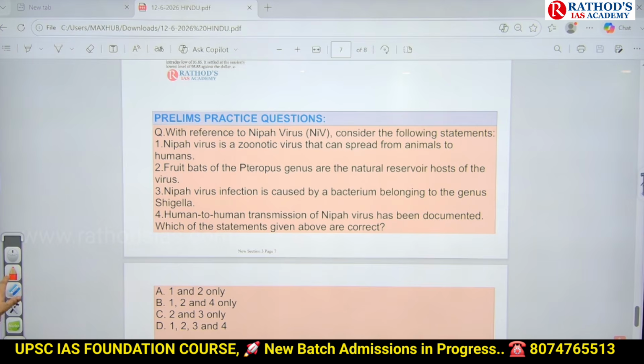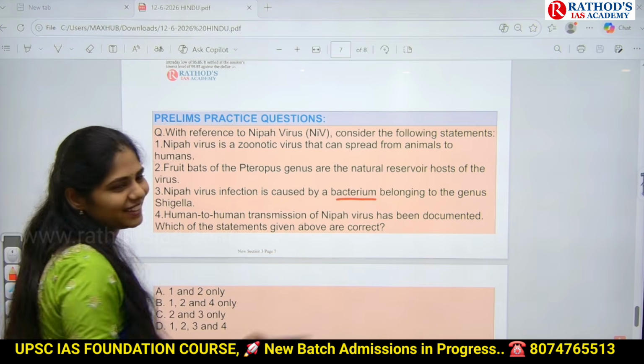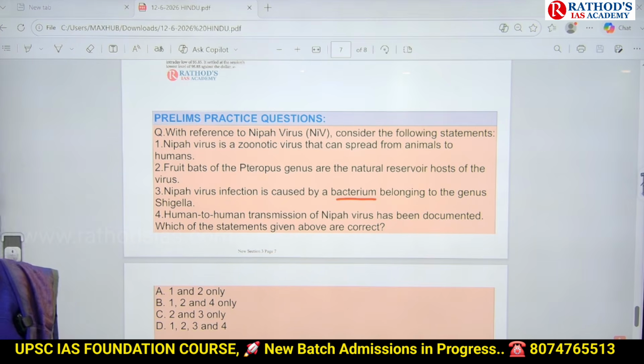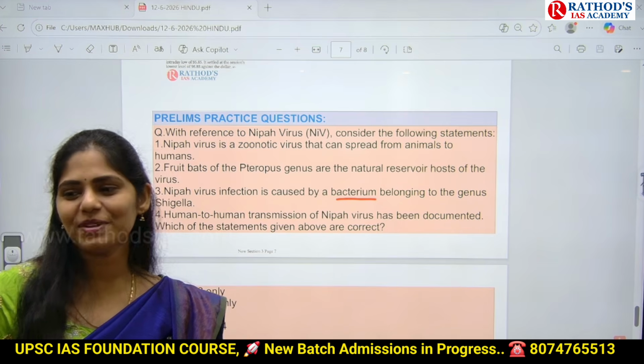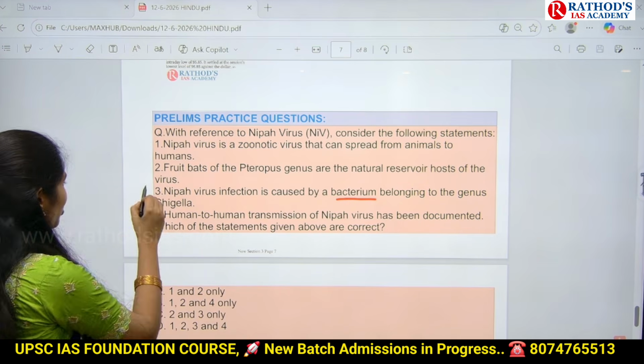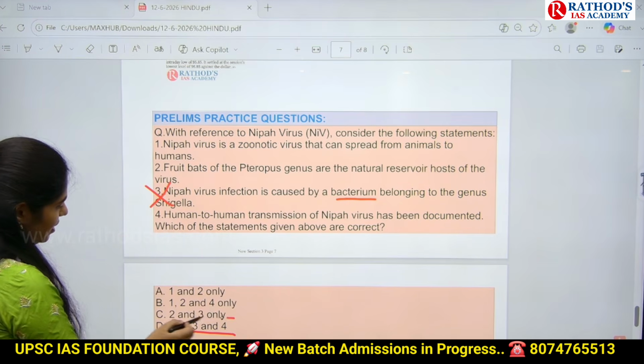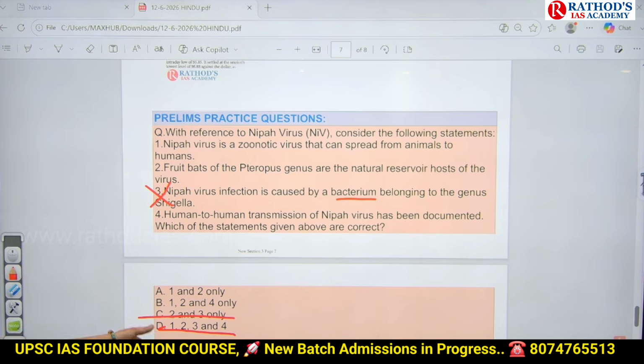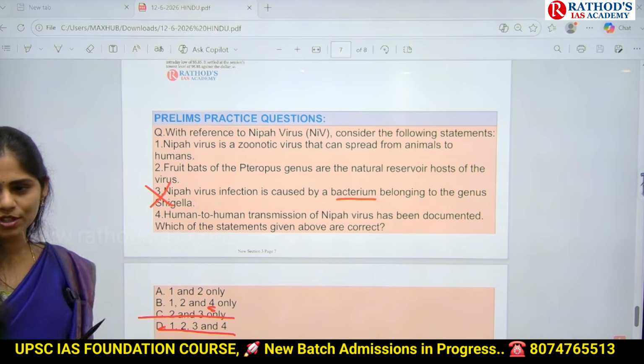Nipah virus is caused by a virus only. Why would it be caused by a bacterium? That kind of statements will be there. You have to be careful while reading. That means for sure 3 is wrong. Eliminate the options which have option 3. So now you have come down to 2 options, 50-50. Now which statement do you have to check? Only the 4th.